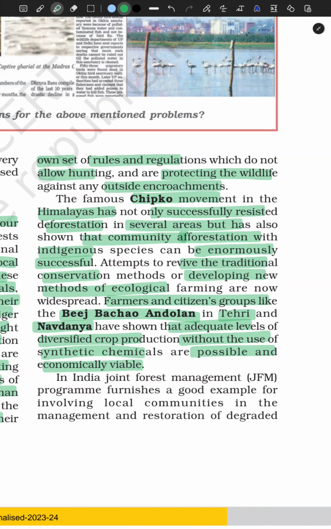So let's read it. The famous Chipko movement in the Himalayas has not only successfully resisted deforestation in several areas, but has also shown that community afforestation with indigenous species can be enormously successful. All right, they showed this by hugging those trees, and they showed that these afforestation and conservation measures will work if we work like a community, if we work like a fist. All right, and next we have Beej Bachao Andolan.